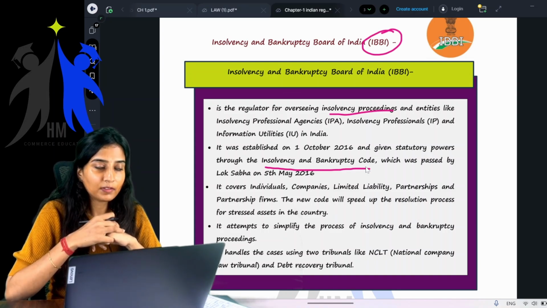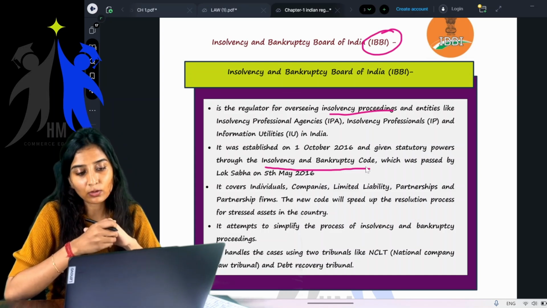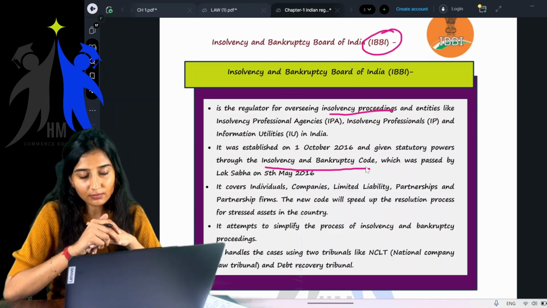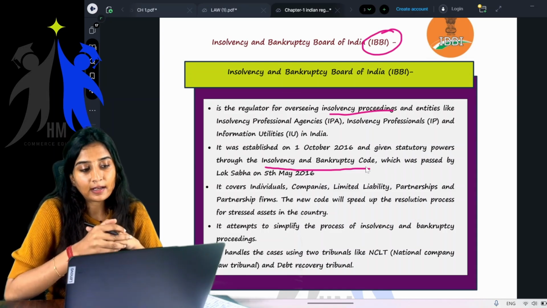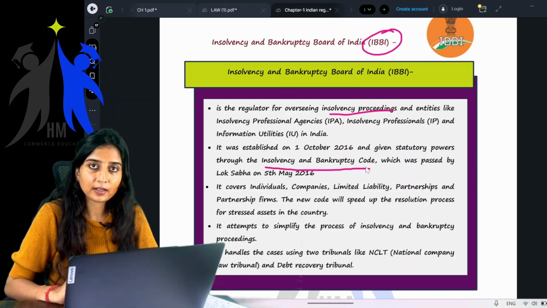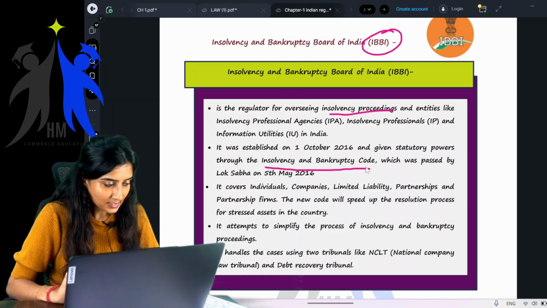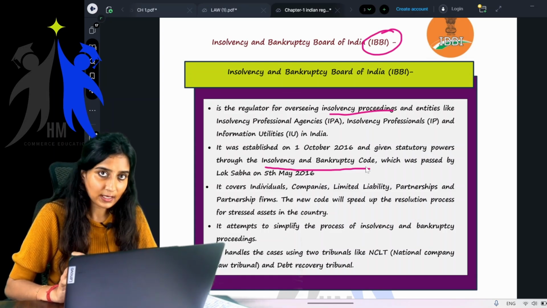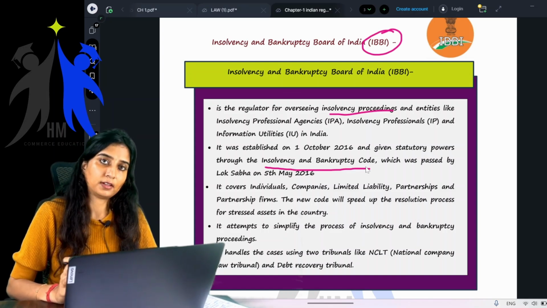Now, without even understanding what is this Insolvency and Bankruptcy Code, also known as IBC, how will you be even able to understand what is Insolvency and Bankruptcy Board of India? Getting my point? So at least you have to have a basic understanding of this Insolvency and Bankruptcy Code even before jumping into this IBI.